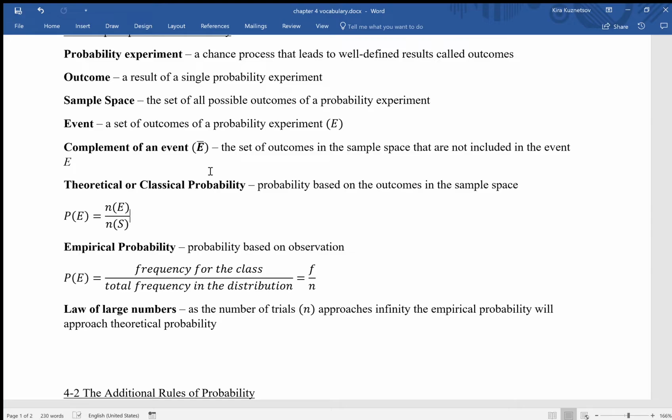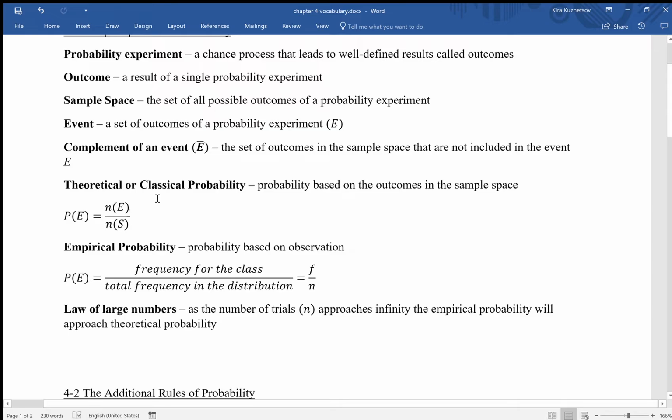So a theoretical or classical probability is the probability based on the outcomes in the sample space. The formula is given right here, but the idea is that you need to count how many things are in your event and divide it by how many things are in your sample space. So a good example was the last example, where we were trying to find the probability of having 2 boys and a girl in a birth of 3 children, and we found that it was 3 out of 8.